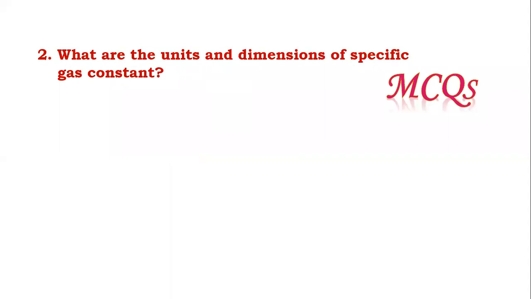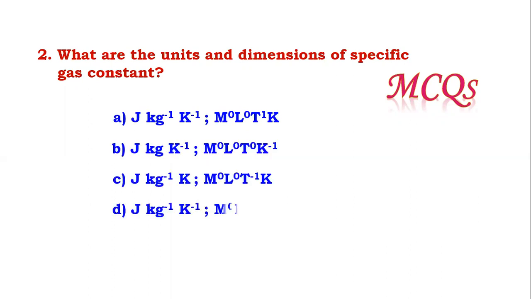Next one is, what are the unit and dimension of specific heat? You have to decide which one is the right unit and which one is the right dimension here.